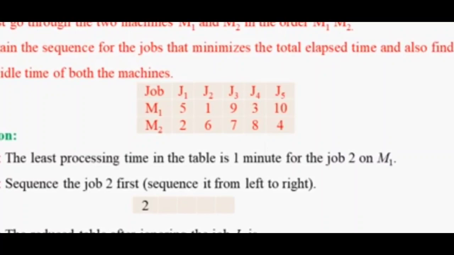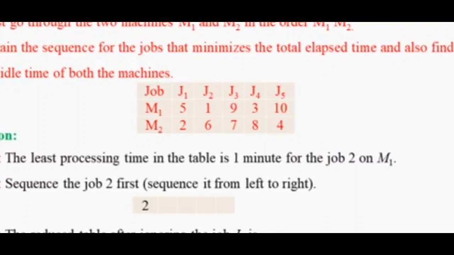Consider both machines M1 and M2; for all the jobs, the timings are given. Out of those timings, just find the least value, the minimum processing time. From this table we can see 1 is the least value, that is 1 minute. That occurs for the J2 job, and it occurs on the M1 machine.